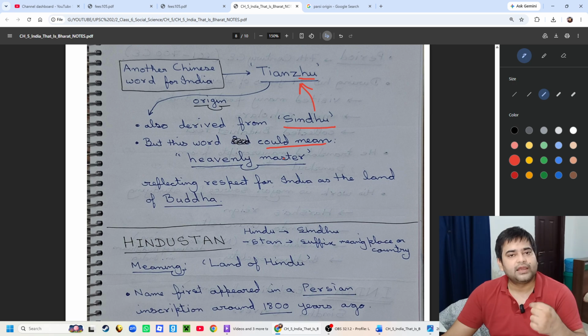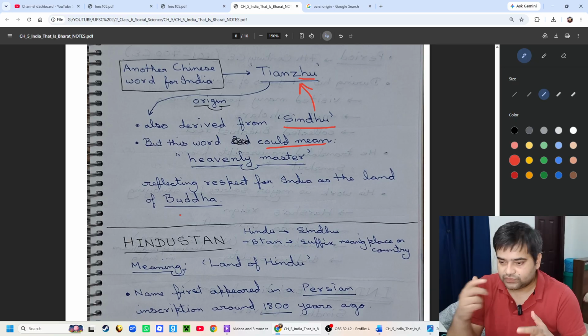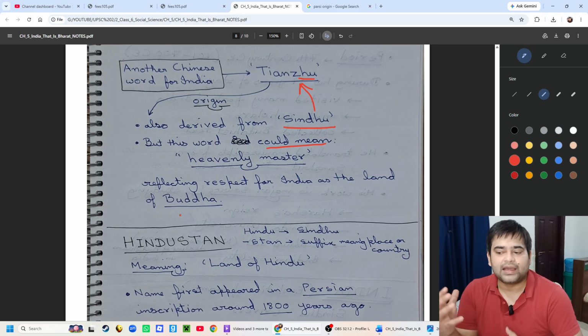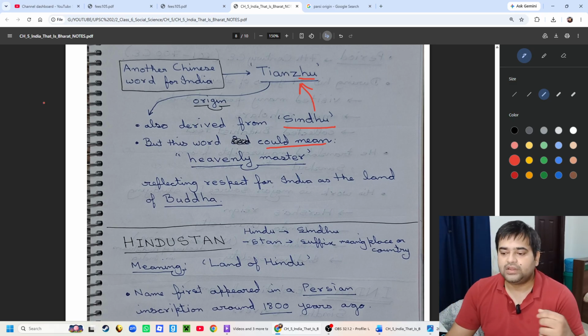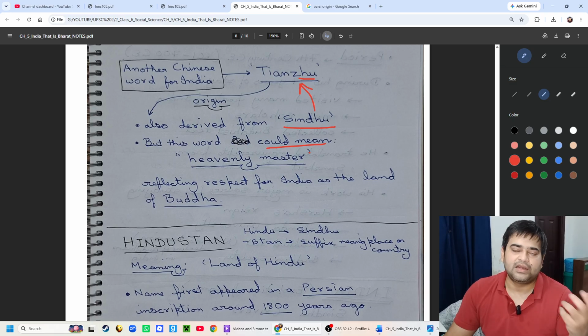They used to call India a heavenly master, and this reflects the respect for India as a land of Buddha. Buddhism was very prominent in China back then, and that's why they respected India as a land of Buddha. So although Tianzhu is derived from the word Sindhu, it means heavenly master.